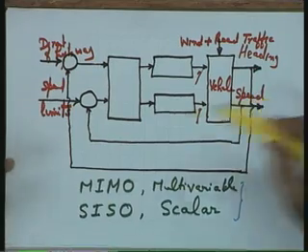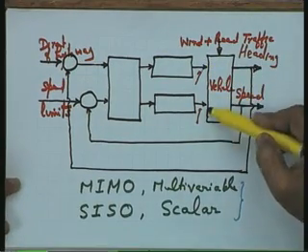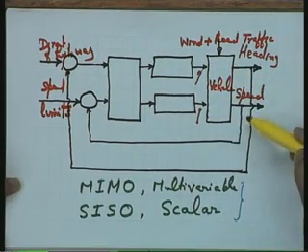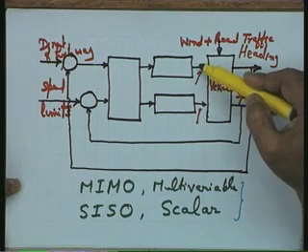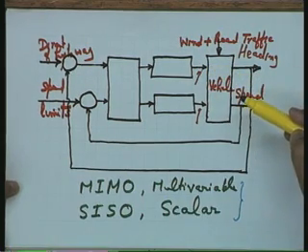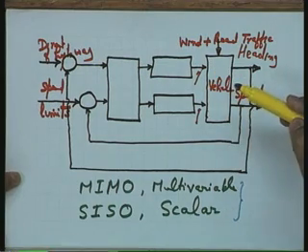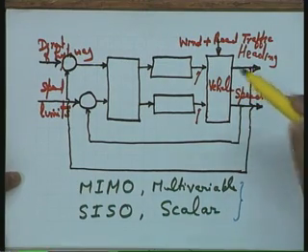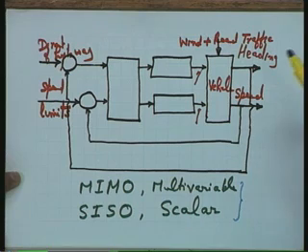This is called the coupling between the input variables and the output variables, or the interaction between the input and the output variables. This interaction, as you will see later, makes the control task a very difficult task, really very difficult. That is why the design of multivariable systems is quite difficult in nature because of the interaction, as you will see later. Let us look at the interaction in this very example.